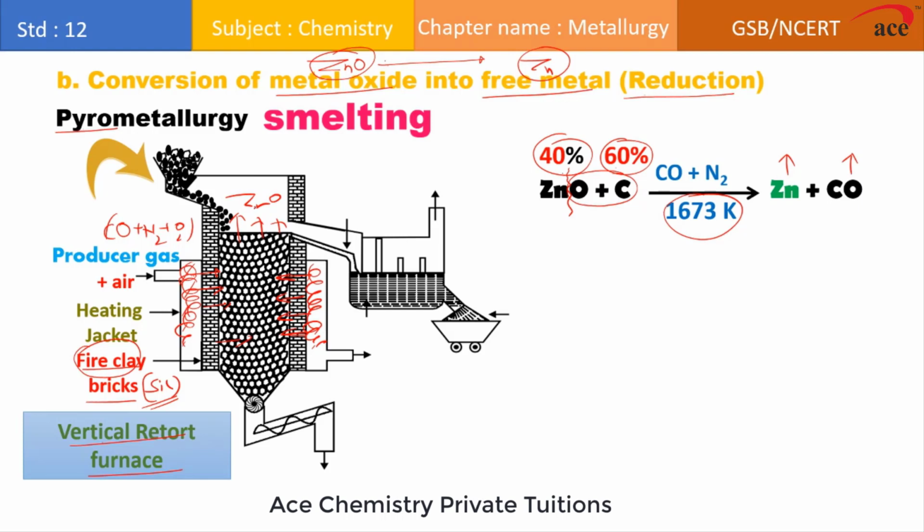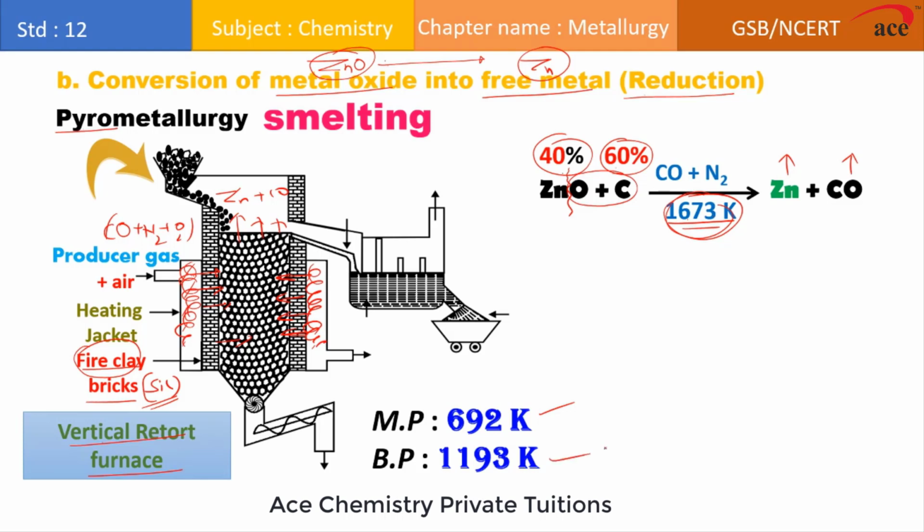Because if you see, the zinc metal is obtained in the form of zinc vapor and the carbon monoxide. The temperature at which this furnace is operated, if you compare it with the melting point and the boiling point of zinc, you will find the temperature of this operation is higher than the melting point and the boiling point of zinc. So in this case, the zinc is obtained in vapor form along with the gaseous product carbon monoxide.